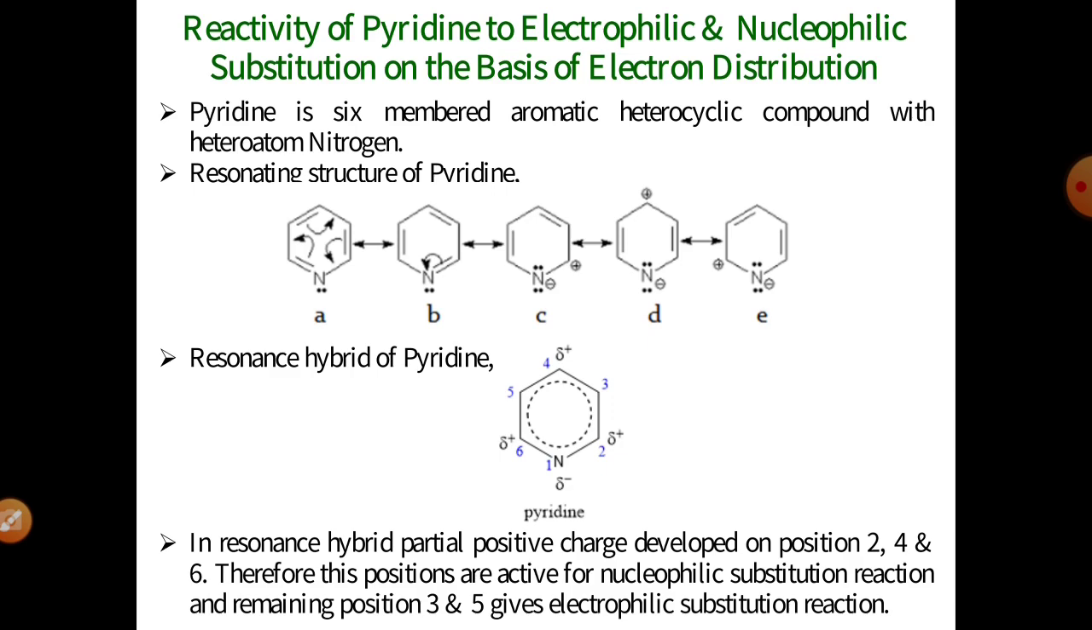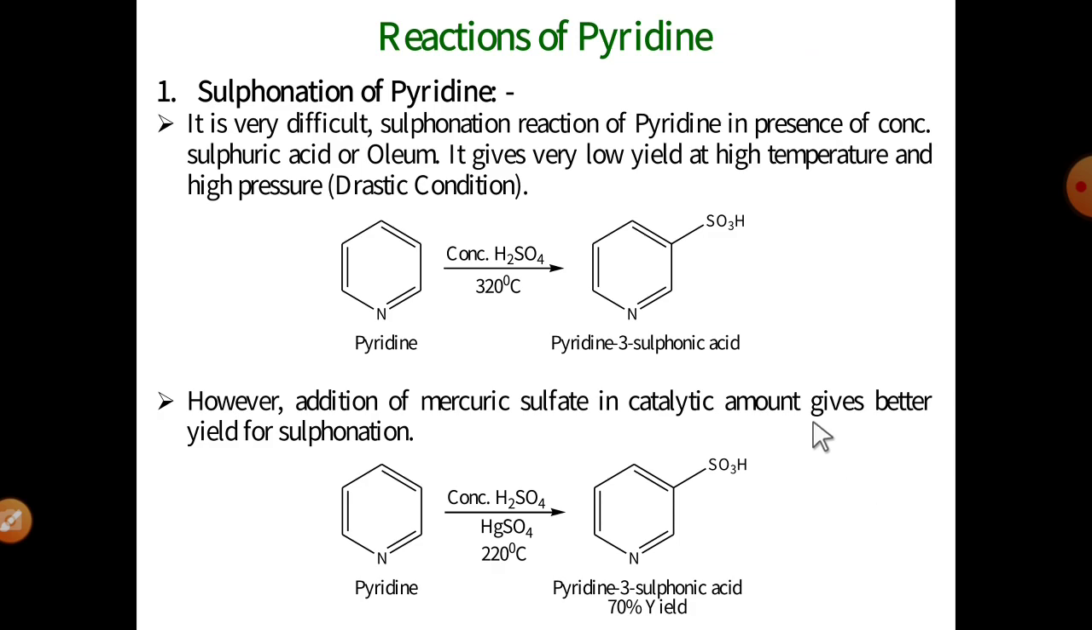And position 3 and position 5 are preferable for electrophilic substitution. See, in the resonance hybrid, the partial charge is developed on positions 2, 4 and 6. Therefore, these positions are active for nucleophilic substitution reaction, and the remaining positions, position 3 and position 5, give electrophilic substitution reaction. These are the general reactivity of the pyridine molecule. Next one is the reactions of the pyridine molecule.